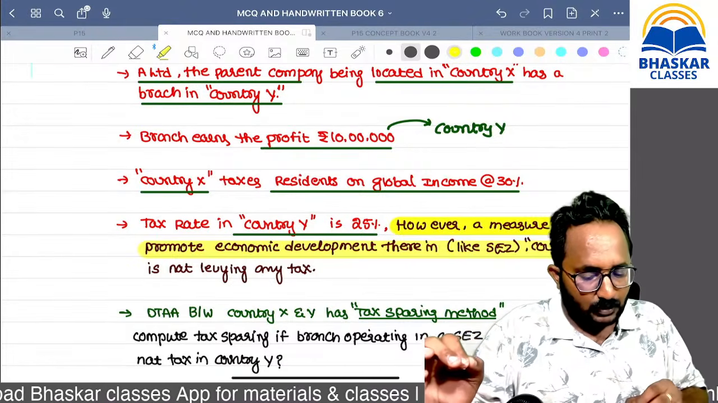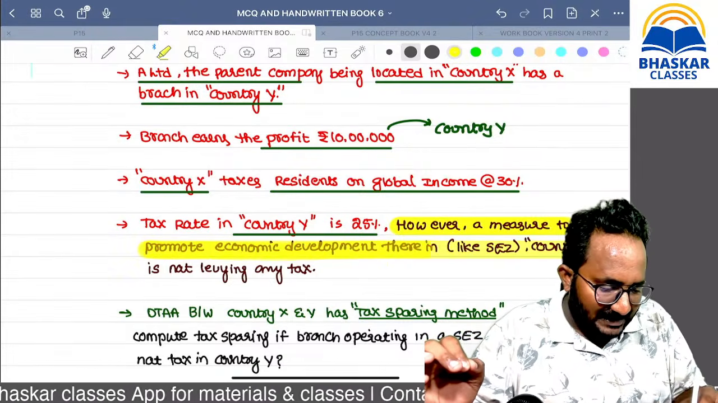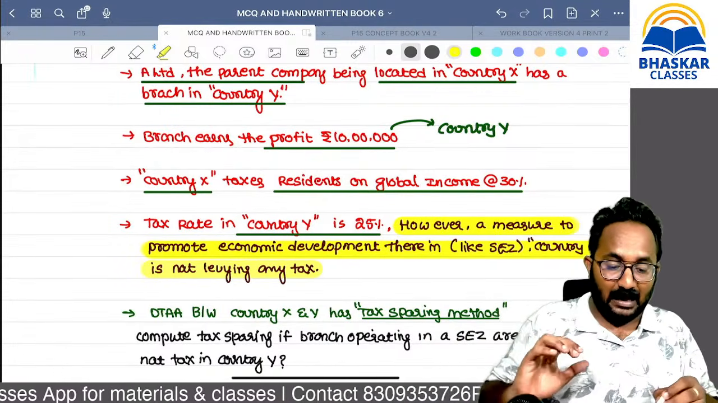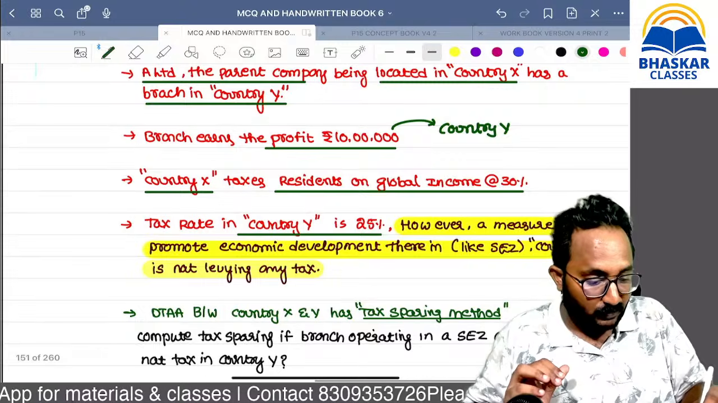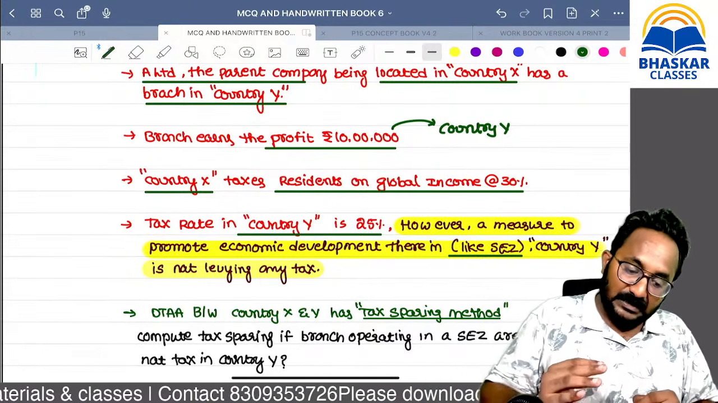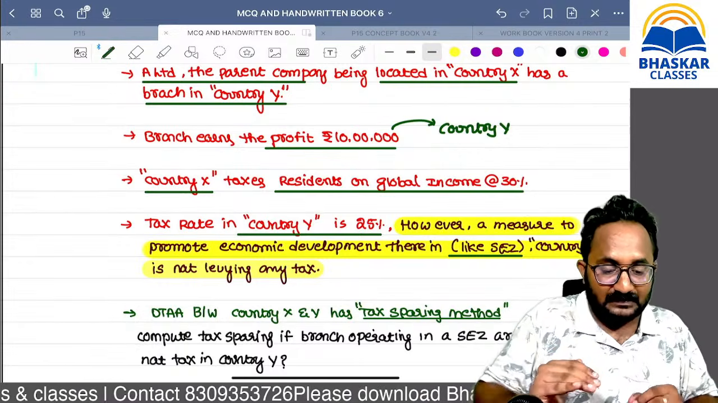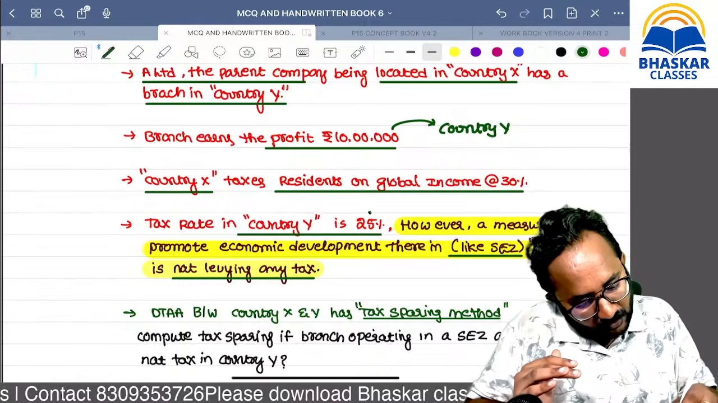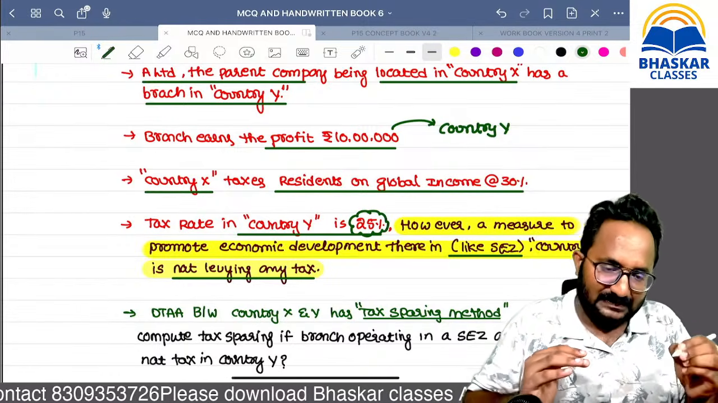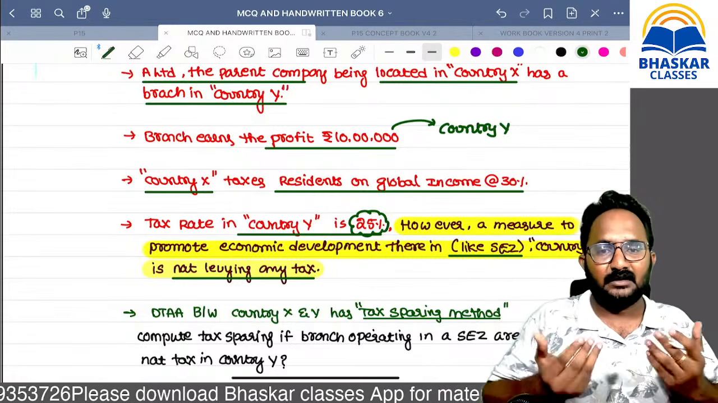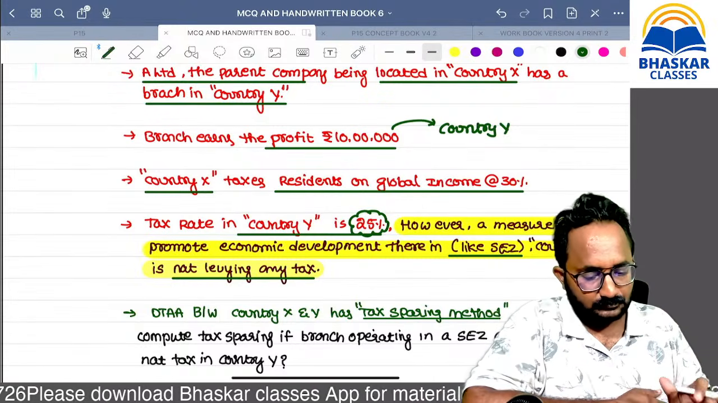However, as a measure to promote economic development therein, like an SEZ, country Y is not levying any tax. In India also we have special economic zones, you know. So there is a tax haven jurisdiction. In country Y also, in some cases they will not levy any tax, but the general rate is 25%. In India also normal tax rates are there, but if you are doing business in an SEZ, no need to pay tax.